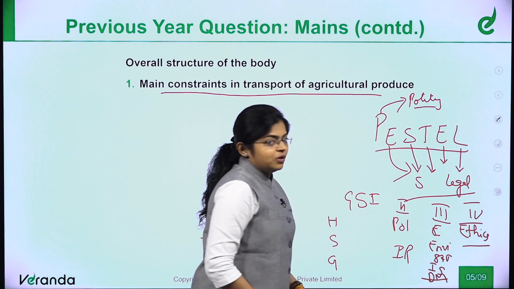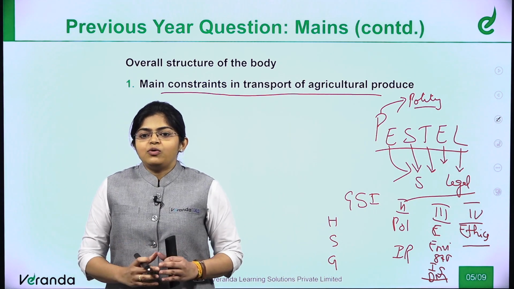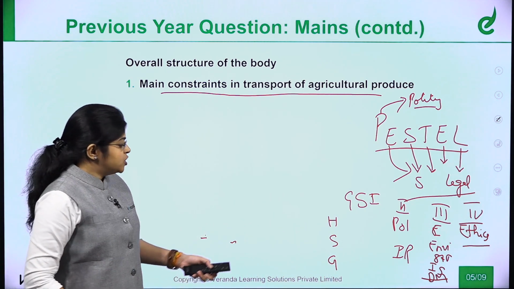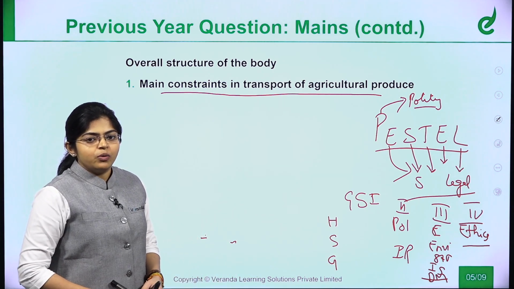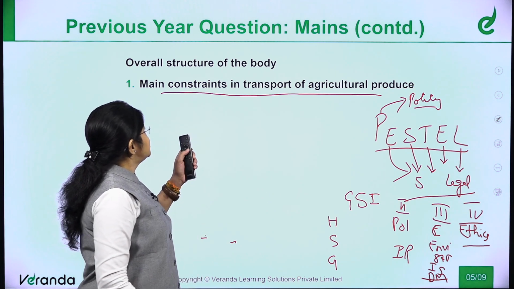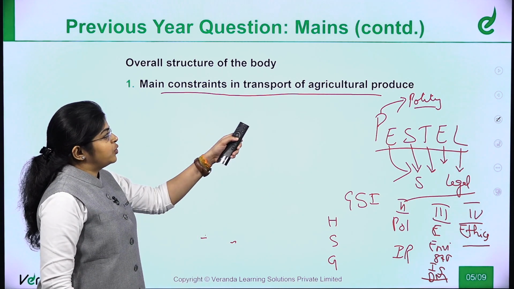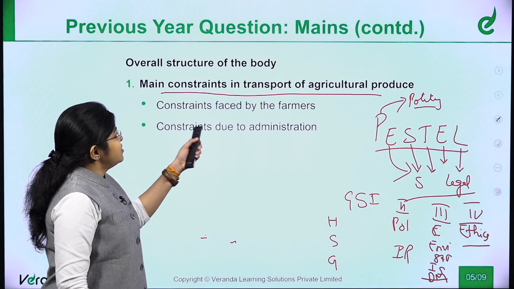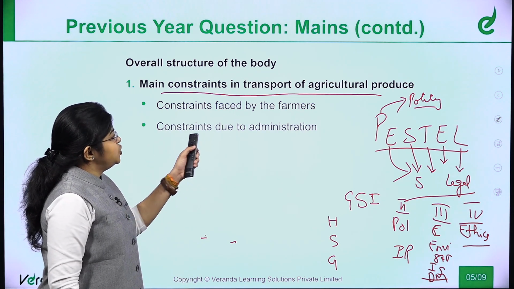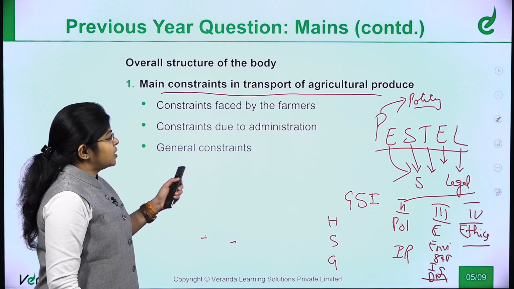So you have ethics as well. When you don't know any point, you can generate the points by using the GS Paper 1, 2, 3, 4 syllabus as well. Now here they have asked about the main constraints in transport of agriculture produce. You can go by constraints faced by farmers, constraints faced due to administration, and general constraints.